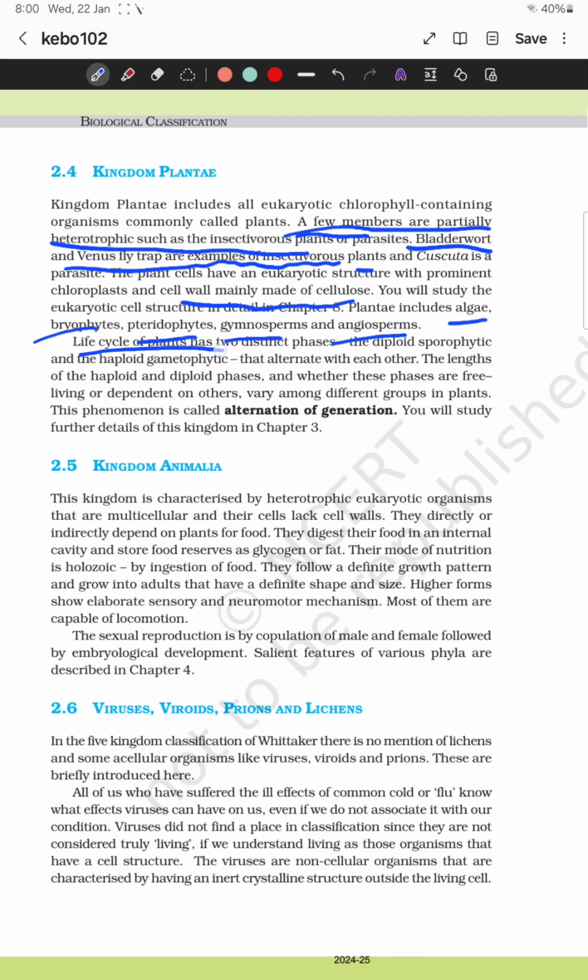The life cycle of plants has two distinct phases, diploid sporophyte, which means 2N in condition, and haploid gametophyte, which is N in nature, alternating with each other. This is known as alternation of generations.